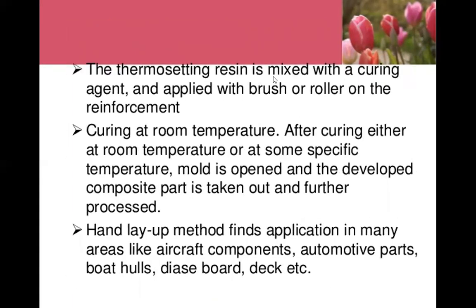The thermosetting resin is mixed with a curing agent and applied with a brush or roller on the reinforcement. Curing at room temperature. After curing, either at room temperature or at some specific temperature, the mold is opened and the developed composite part is taken out and further processed.